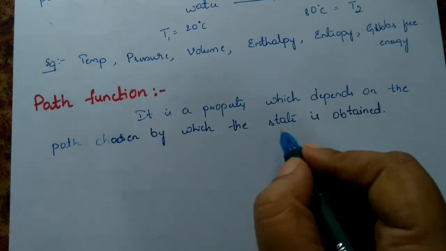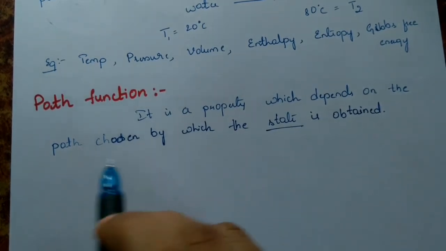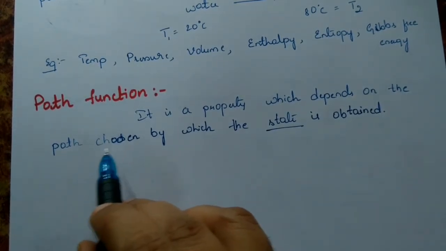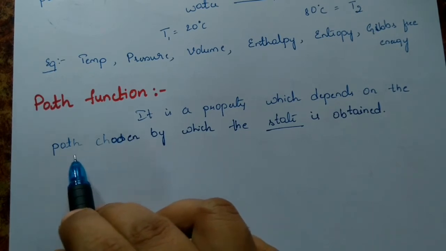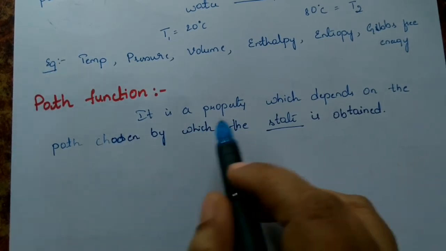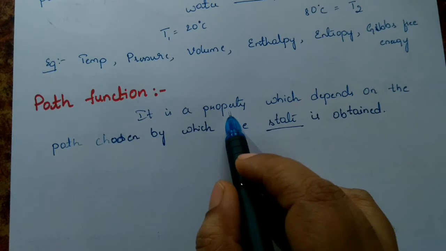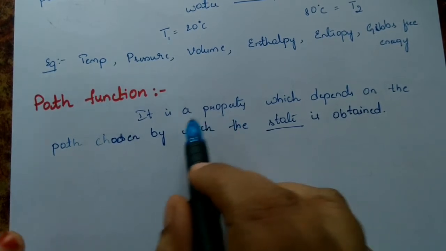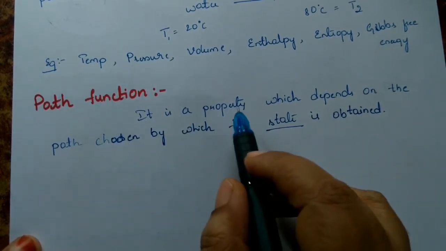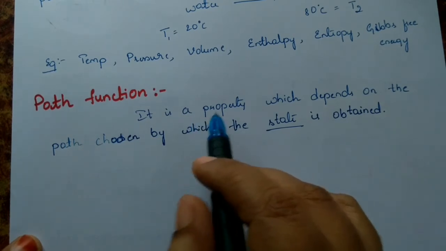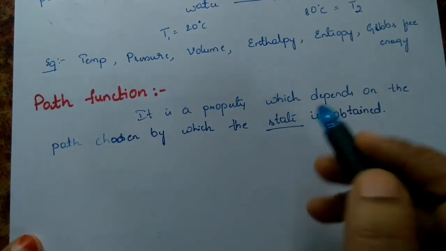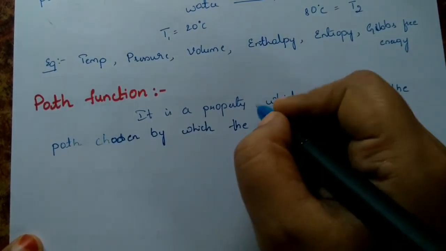To obtain the final state of the system, it depends on which path is chosen. So based upon the path, the property's value is going to change.